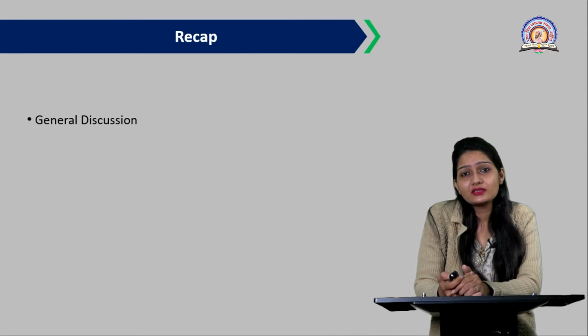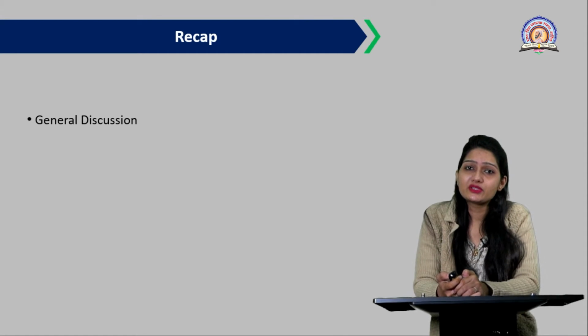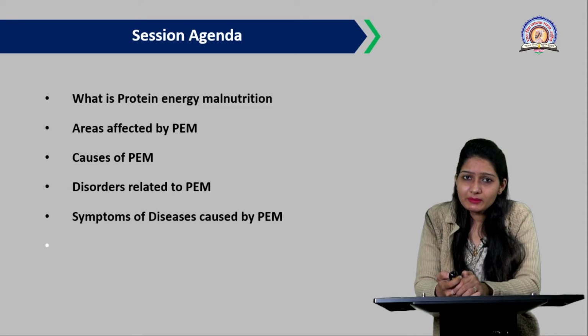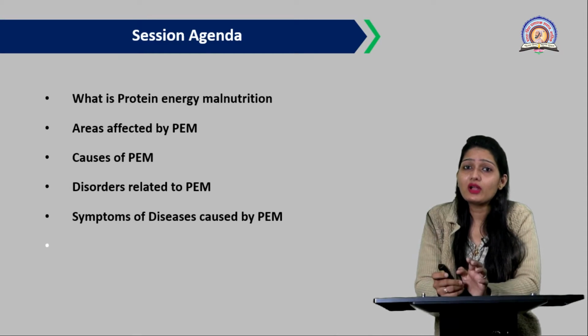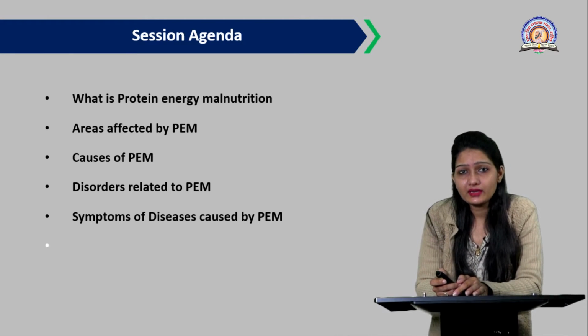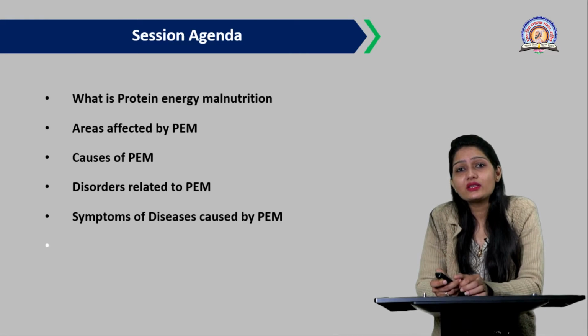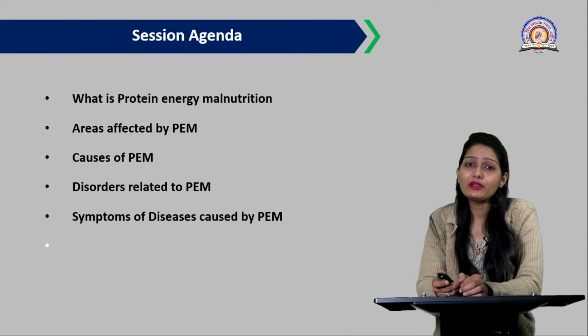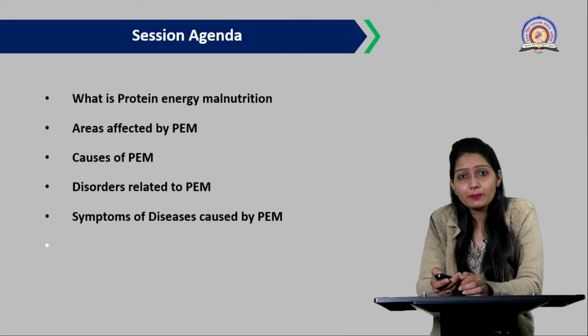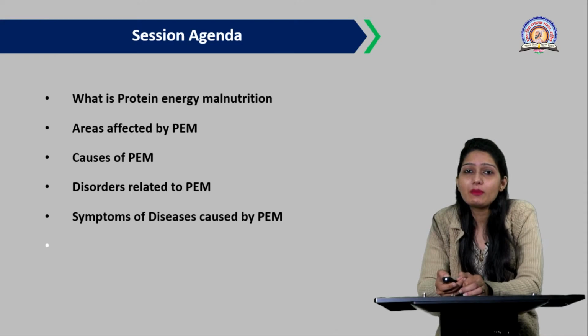Previously we have discussed the general thing about malnutrition and the overall syllabus discussion. So today we will see what is protein energy malnutrition, which is a kind of undernutrition basically. Then the areas which get affected, the causes and the disorders related to protein energy malnutrition, and the symptoms of this disorder that are because of PEM, protein energy malnutrition.